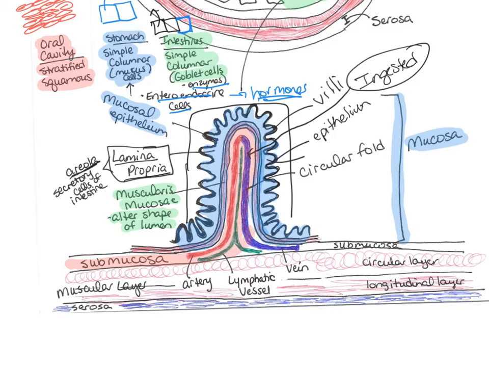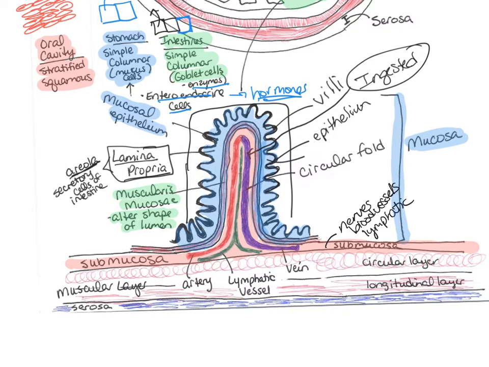All right, so now let's talk about the next layer, the second layer, and that's called the submucosa. So we've got this whole layer in here. We can see it goes all the way up inside those circular folds, and it's the second layer. So this contains large blood vessels. It contains arteries and veins. It contains lymphatics and nerve fibers, sensory neurons, parasympathetic motor neurons. So basically what this submucosa has are nerves, blood vessels, and lymphatics.